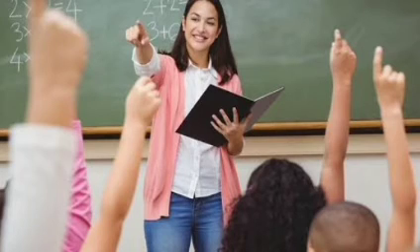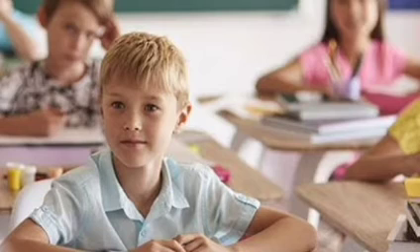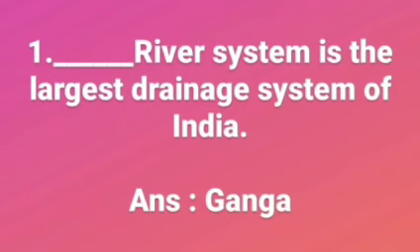Students, listen here. Take your note. I give some more questions. Note it. First question: Dash river system is the largest drainage system of India?